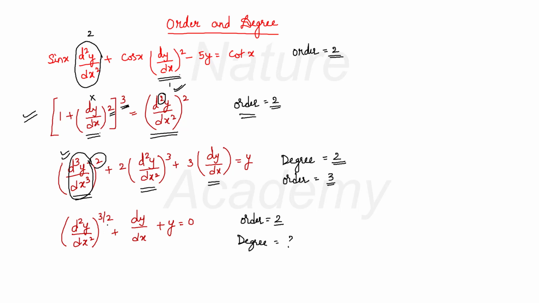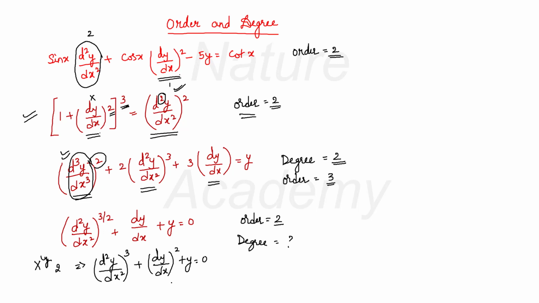To find the degree, what are you going to do? You have to remove the fraction from the power of the derivative. For that, what you can do? You first multiply the powers in this equation with 2. If you multiply the power with 2, then your equation will become (d square y by dx square) whole cube plus (dy by dx) whole square plus y is equal to 0.